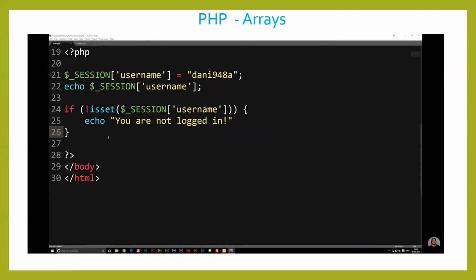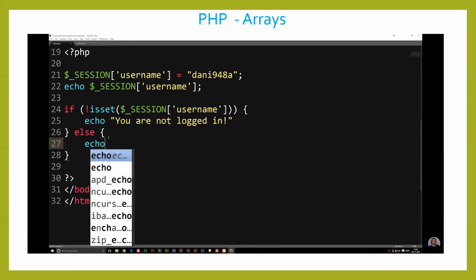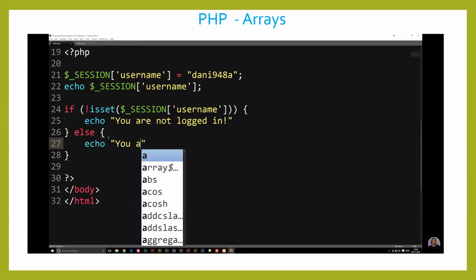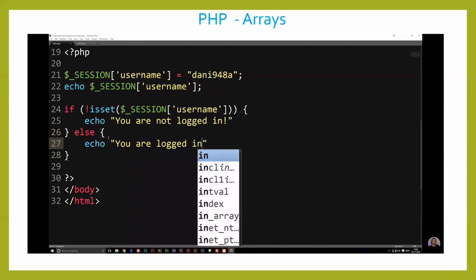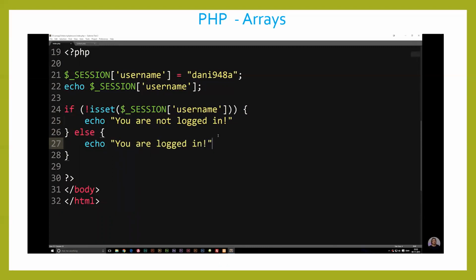Now, underneath the if statement, I'm going to say else, and echo, you are logged in. So this is an example of if you're logged in, you display one type of content inside your website. If you're not logged in, you display another type of content.